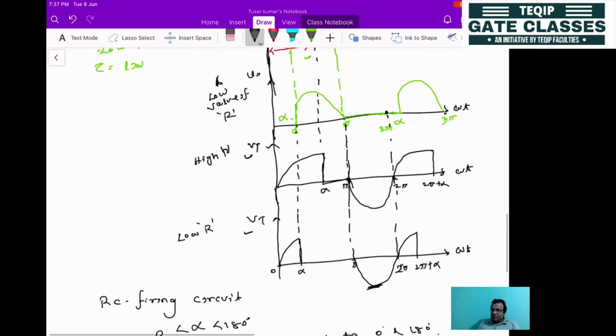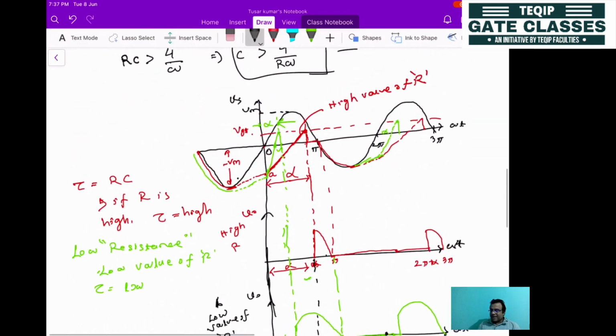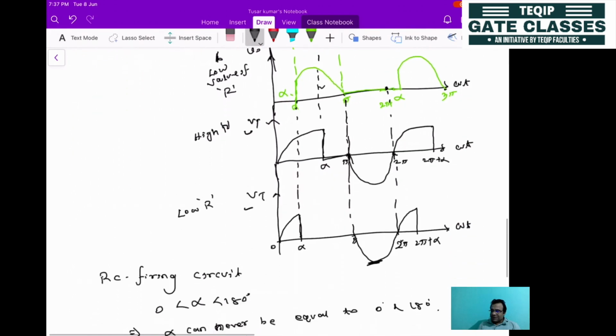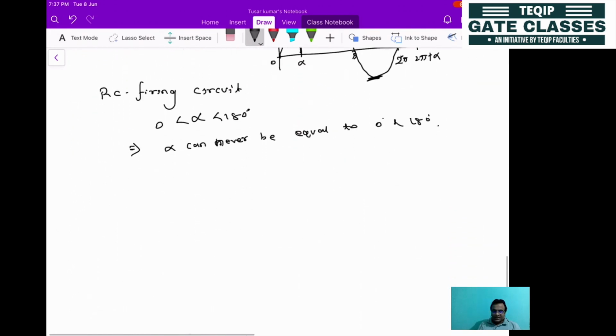And this is one configuration, a half wave configuration, where you are getting only the positive voltage here. There is another configuration possible for this one, where you will have a full wave rectifier. How will the circuit be? The circuit will change a little: one diode bridge rectifier will be connected here. This is what is called the full wave configuration.